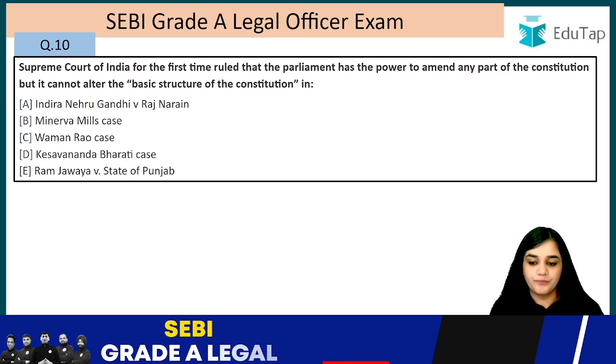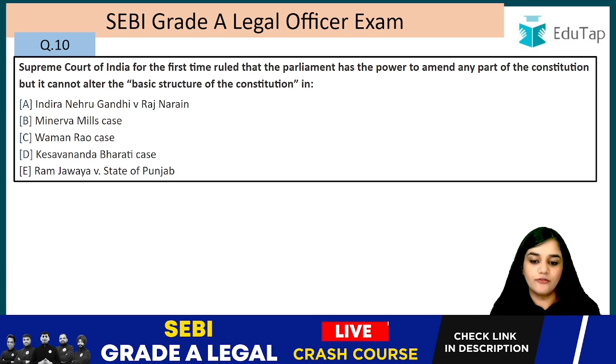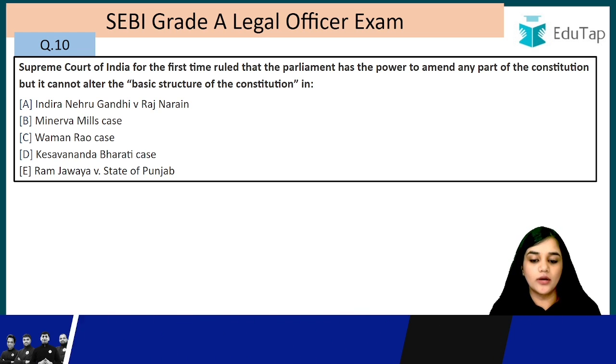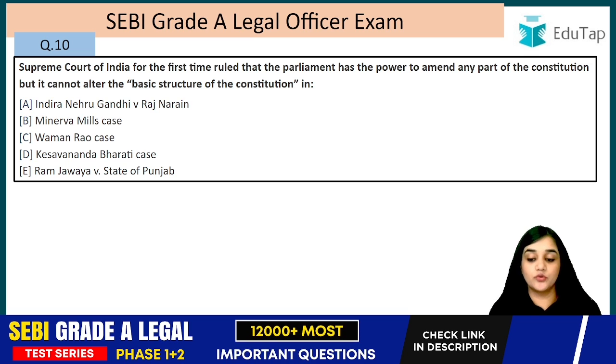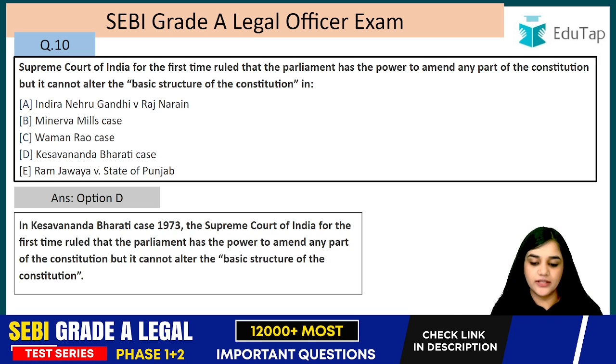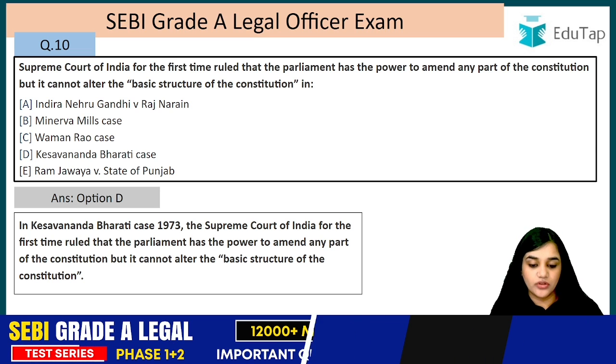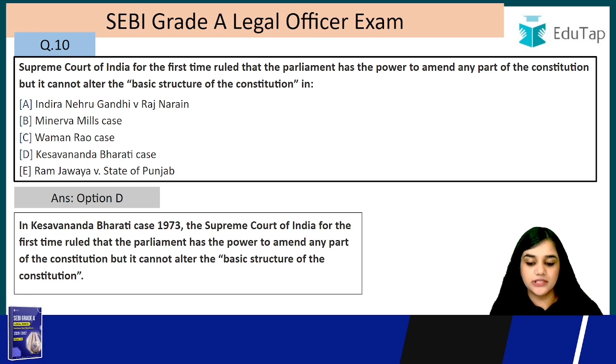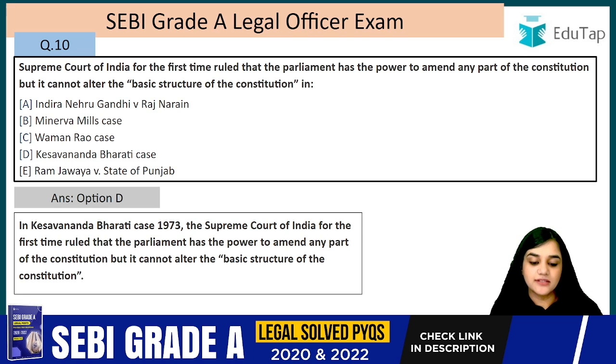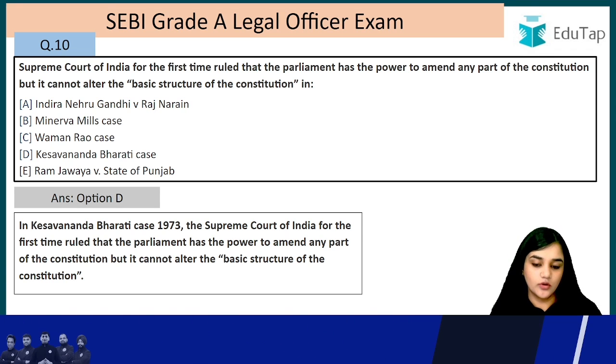Question number 10. The Supreme Court of India for the first time ruled that Parliament has the power to amend any part of the Constitution but it cannot alter the basic structure of the Constitution in. The answer is Keshavananda Bharti case, right? Let's read this. In Keshavananda Bharti case, it was a case in 1973. The Supreme Court of India for the first time ruled that the Parliament has the power to amend any part of the Constitution but it cannot alter the basic structure of the Constitution.